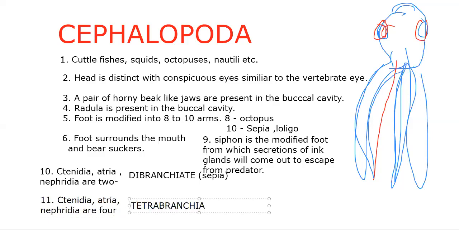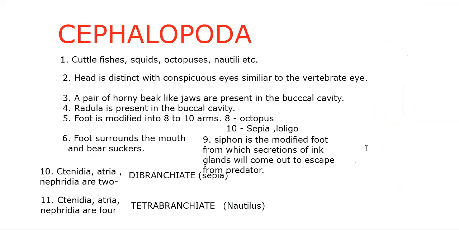Just to remember these organisms in the form of dibranchiata and tetrabranchiata: that dibranchiate, we said sepia. Tetrabranchiate is said to be nautilus. Dibranchiata and tetrabranchiata. Okay, so the remaining features, very important features.